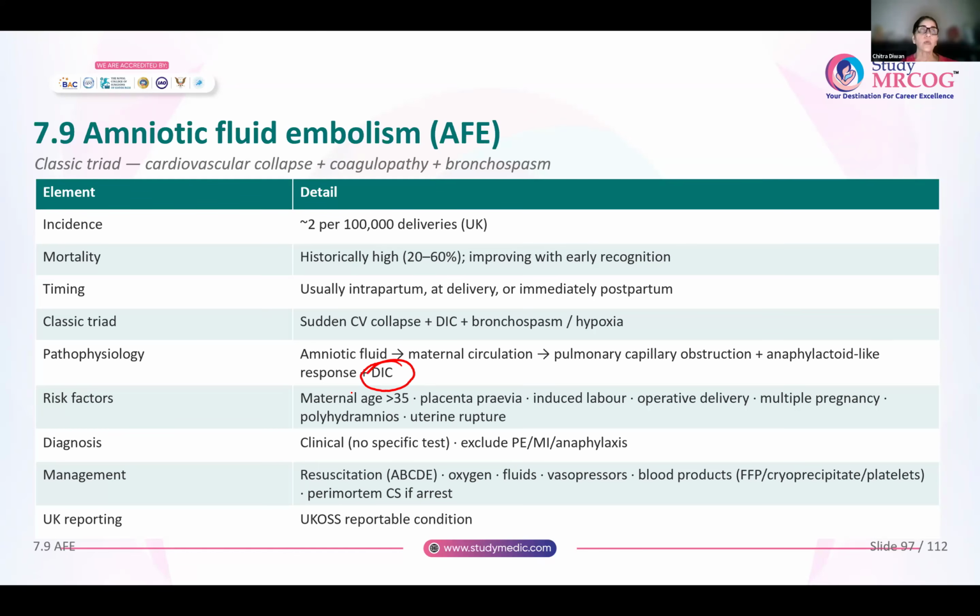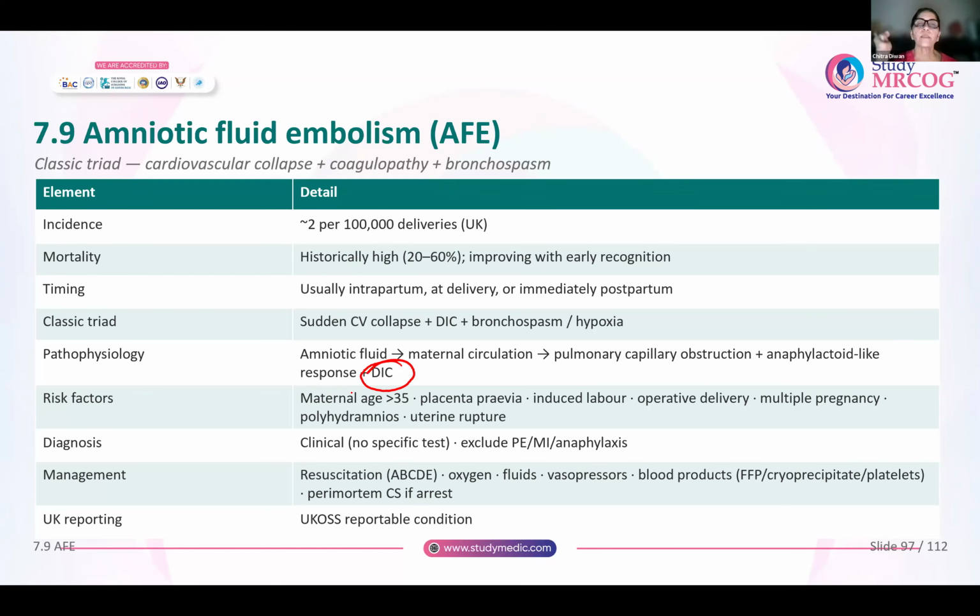And the maternal mortality is usually because of DIC. Not all women are at a high risk. So maternal age more than 35, if there is placenta previa, induced labor, operative delivery, multiple pregnancy, polyhydramnios, or uterine rupture. All these are high risk factors for developing amniotic fluid embolism. There is no specific clinical test to diagnose it. It is usually a diagnosis of exclusion. So you have to rule out pulmonary embolism, you have to rule out anaphylaxis, you have to rule out myocardial infarction.